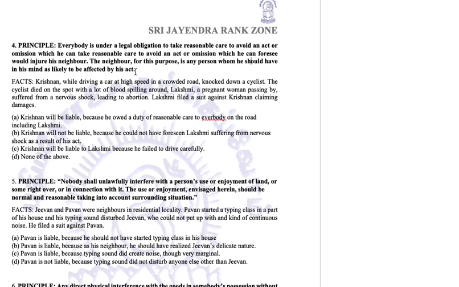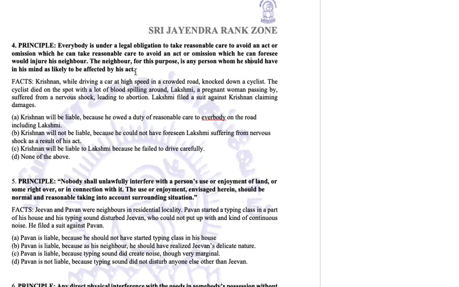So now the principle says that anyone who is doing something wrong should be aware of the foreseeable, expected consequences which are going to happen to the nearby person. So if I'm driving rashly, I should be aware that it might lead to an accident to my neighbor. My neighbor here is, theoretically, anyone who comes in contact with me. Okay, so this is the principle.